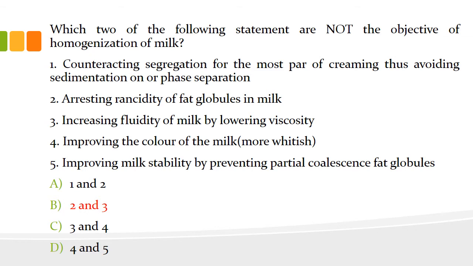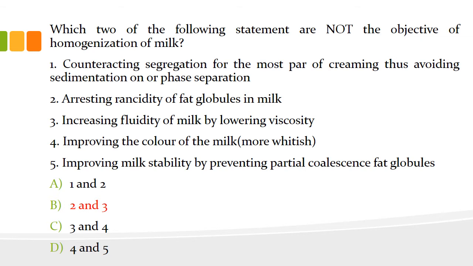Also, when we break down the fat into smaller sizes, there will be a larger number of fat particles, which leads to more scattering of light, and thus improves the color of the milk, right? We know the color of the milk is due to the scattering of light. So when we break the fat into a very large number of small particles, the scattering will be more and the milk will appear more whitish.